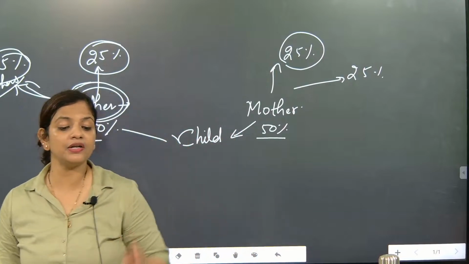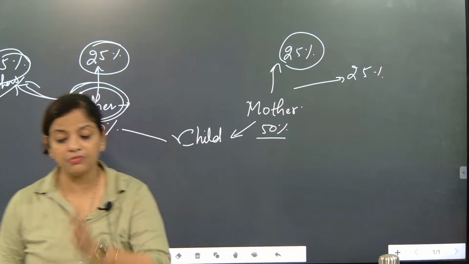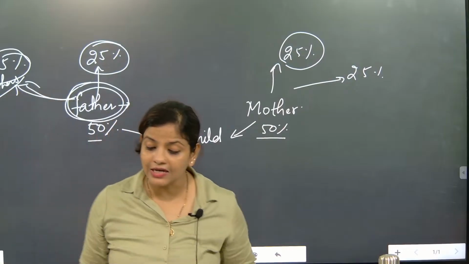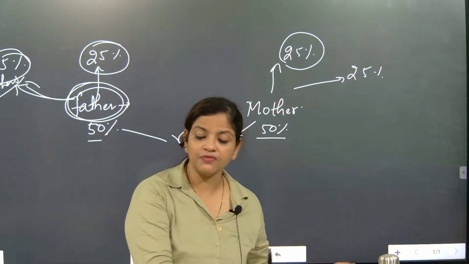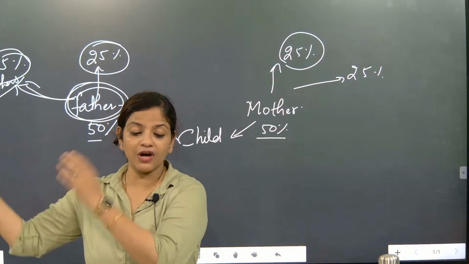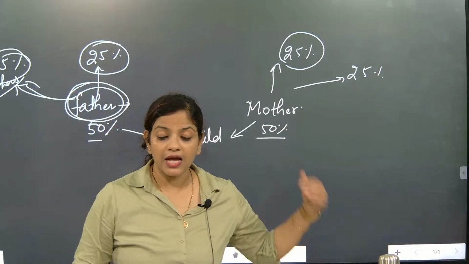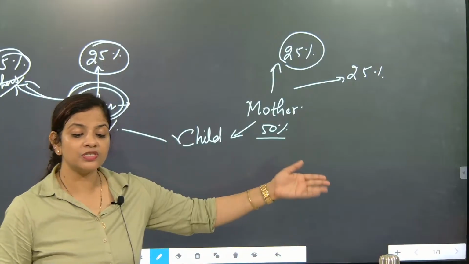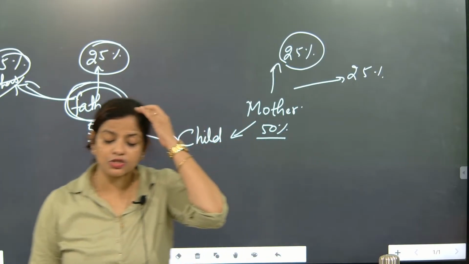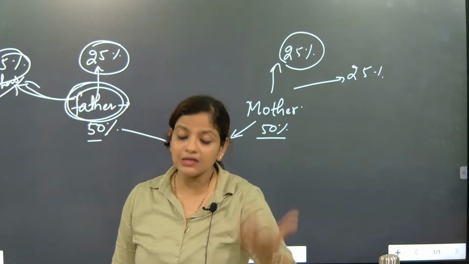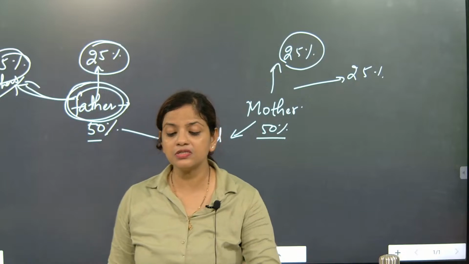We can never say a child matches 100% with the father and 100% with the mother. So this is exactly the trait: 50% from father, 50% from mother. In that 50%, the father is giving 25% and 25% from the father's forefathers, and the mother 25% and 25% from the mother's forefathers. Understood? Now there are certain diseases also in this process. Accidentally, they are also passing on certain diseases. So this is exactly the trait.